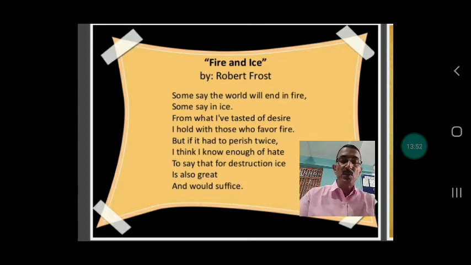So here the poet has demarcated these two things. One is fire and the other is ice.